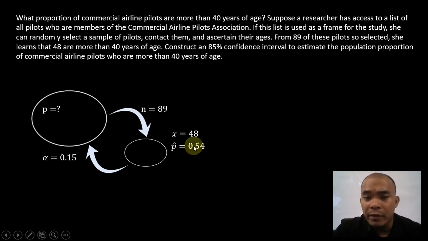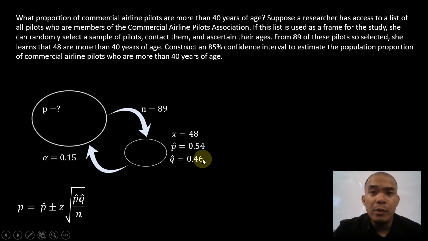This P hat of 0.54 is just equal to 48 divided by 89. And then the Q hat here is 1 minus P hat, so that is 1 minus 0.54, that is 0.46. And then we will use this equation since this problem is talking about proportion. And take note, this is an 85% confidence interval.